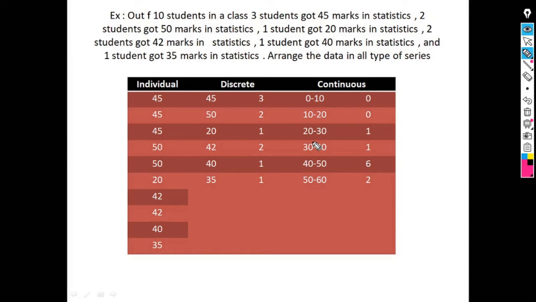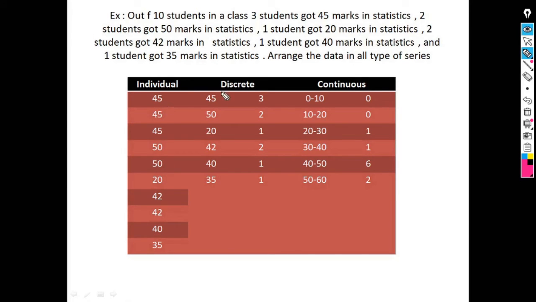First of all, we will arrange the data in individual series. Individual series means we have to write each observation from the example. We know that 3 students got 45 marks, so we write 45 three times. Similarly, 2 students got 50 marks, so we write 50 two times. That means we write marks for each and every student separately, and this type of series is known as individual series.